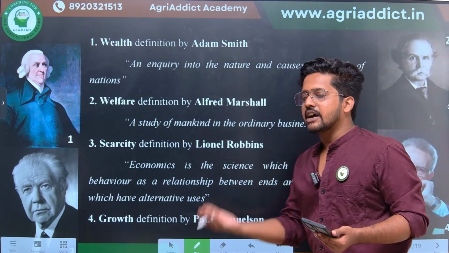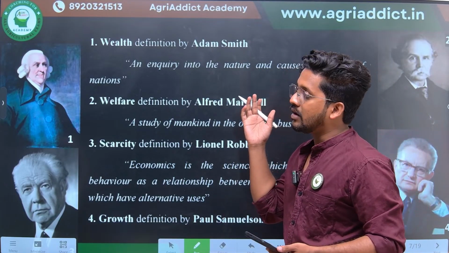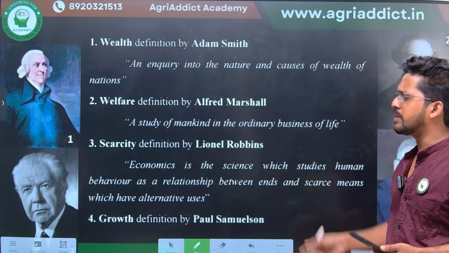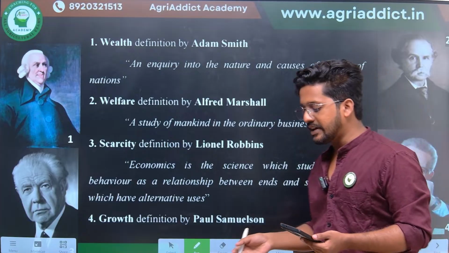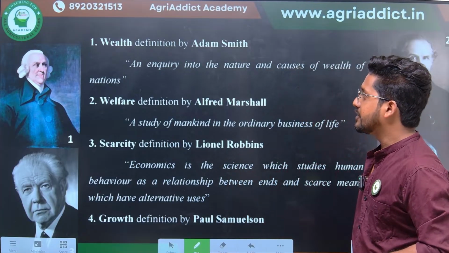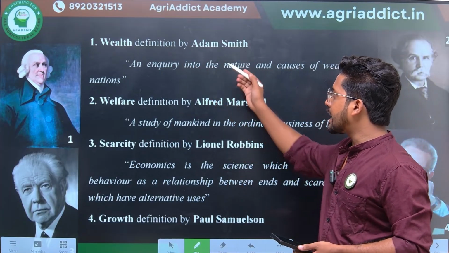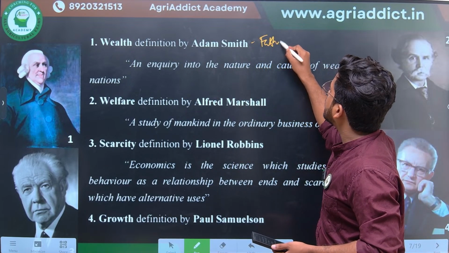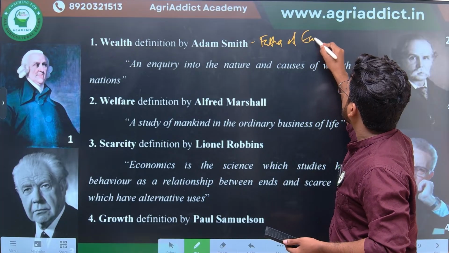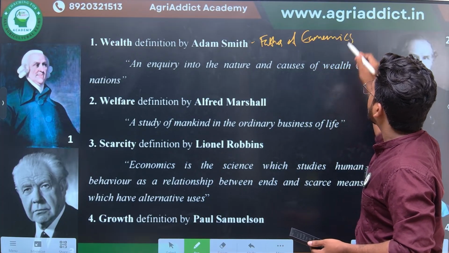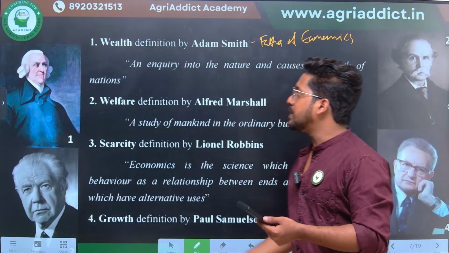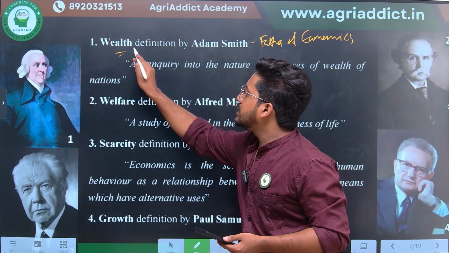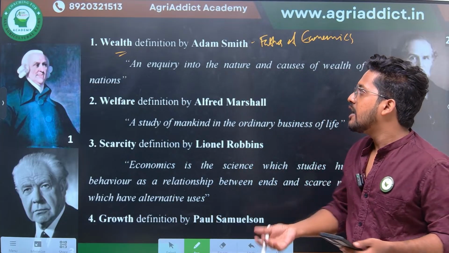Coming to some of the basic definitions of economics, there were multiple questions in the previous year question papers, as you can refer, but this is very easy. Majorly we have 4 definitions for economics. The first one is the wealth definition by Adam Smith. Adam Smith is also known as the father of economics, and he gave more emphasis to the concept of wealth. That's why this definition is also known as the wealth definition.